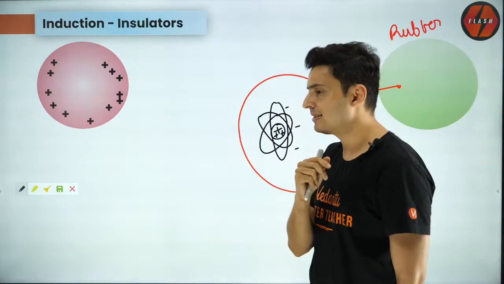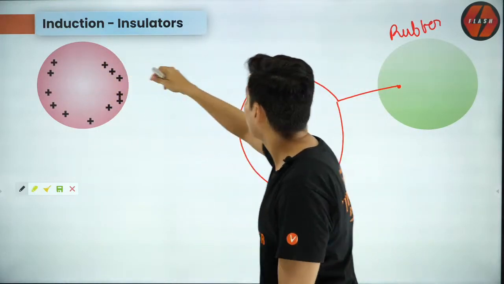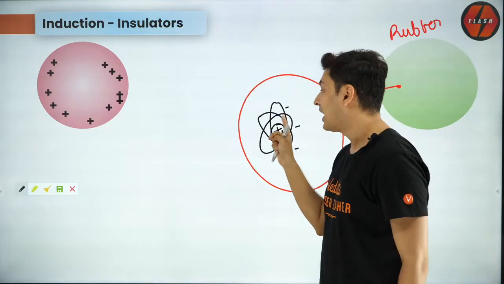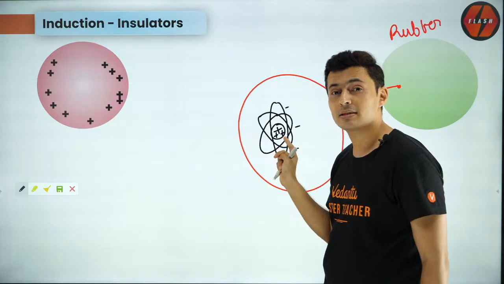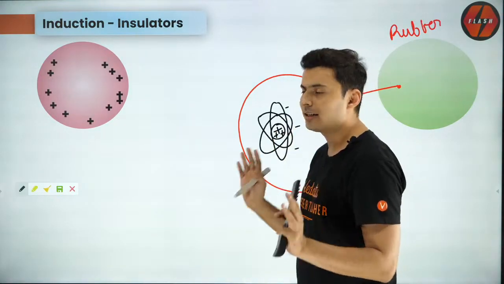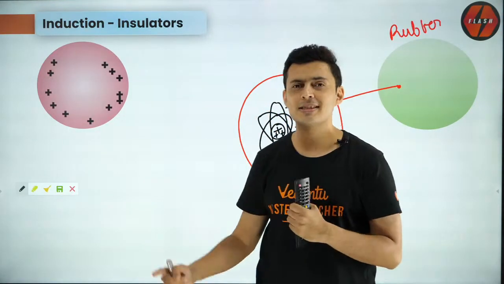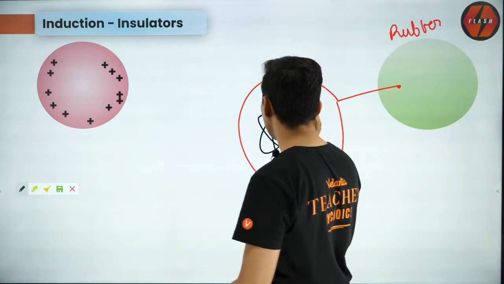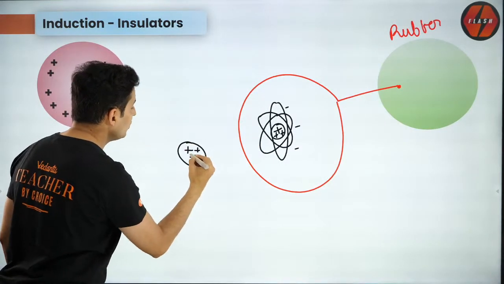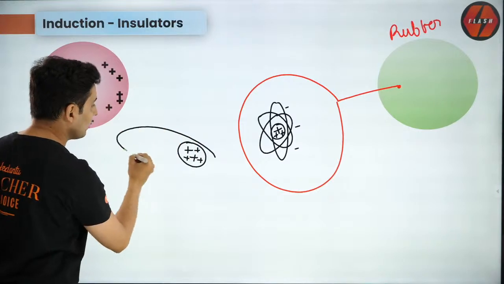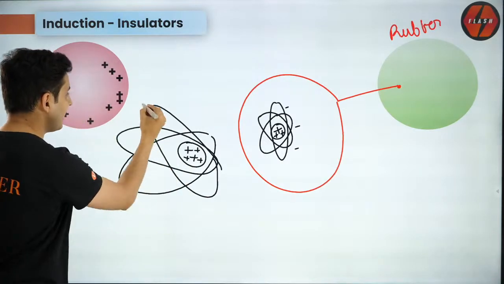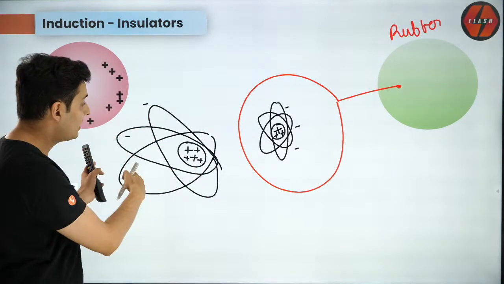Now what happens, guys, is the moment you bring both these bodies close to each other, this positive charge will start attracting the electrons in the orbit. Yes, it will lose its mind, it will get carried away, it will get distracted. All this while it was chill, just roaming around its own nucleus. What will happen the moment this atom sees these positive charges close by? The nucleus is not affected, but these electrons will now start revolving like this. Look at the way they have changed their orbits. The electrons are more on this side than over here.